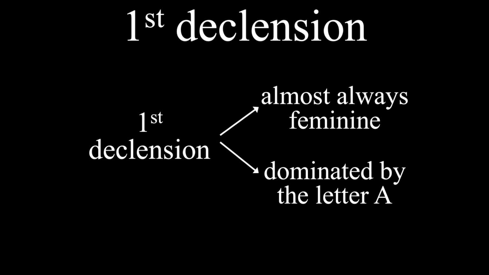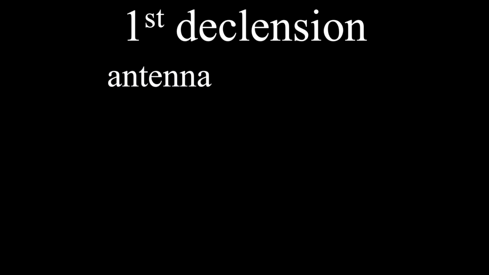actually maintained their original Latin plural forms. Examples of these are antenna, alumna, larva, vertebra, and alga, which in English we pretty much only see in the plural anyway.